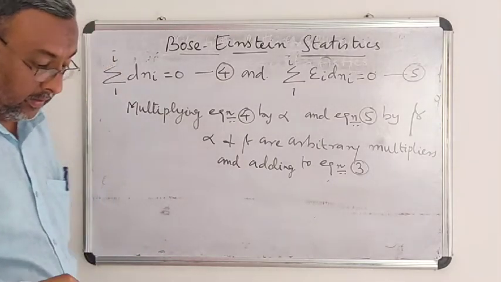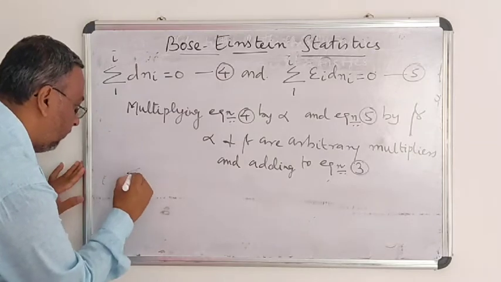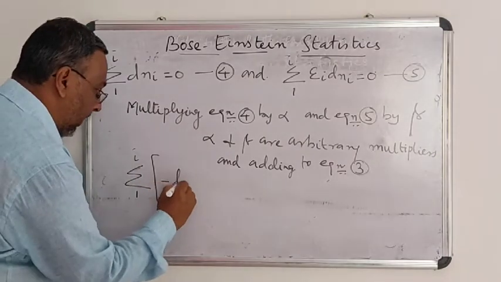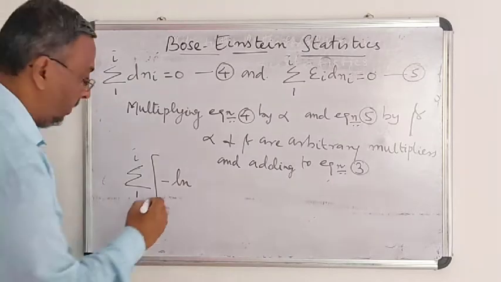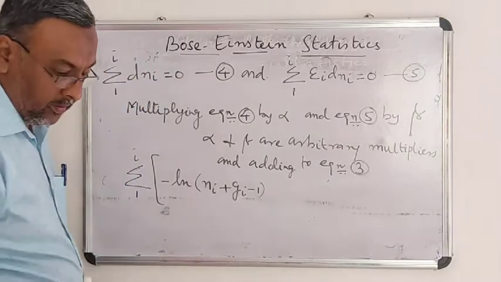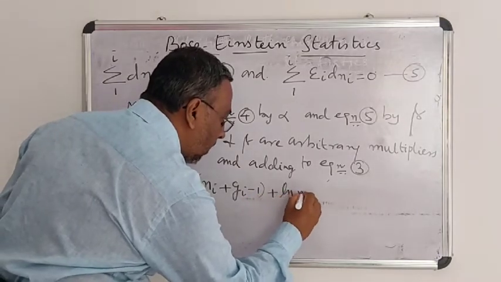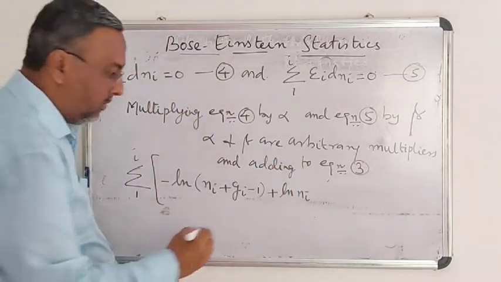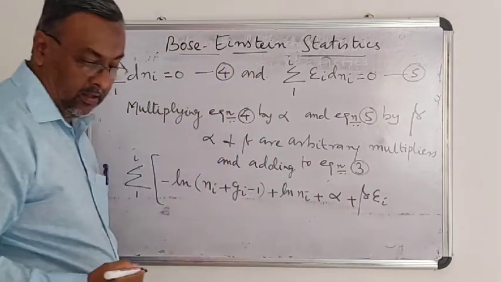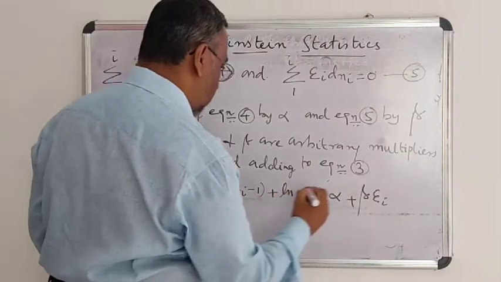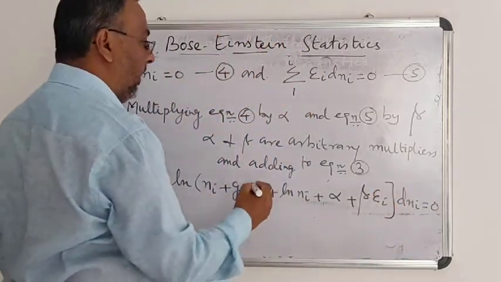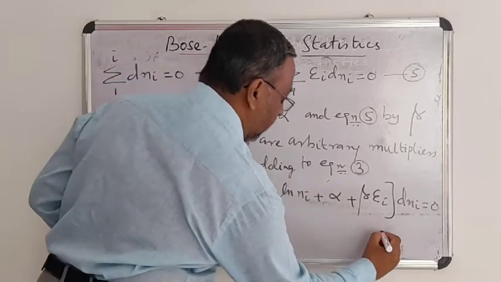When you add to equation 3, we get sigma of 1 to I of minus ln (Ni plus Gi minus 1) plus ln Ni plus alpha plus beta ei, into dNi equal to 0. This is equation 6.